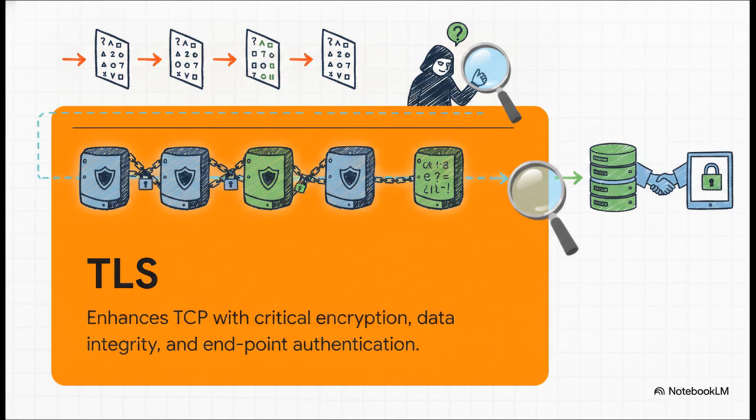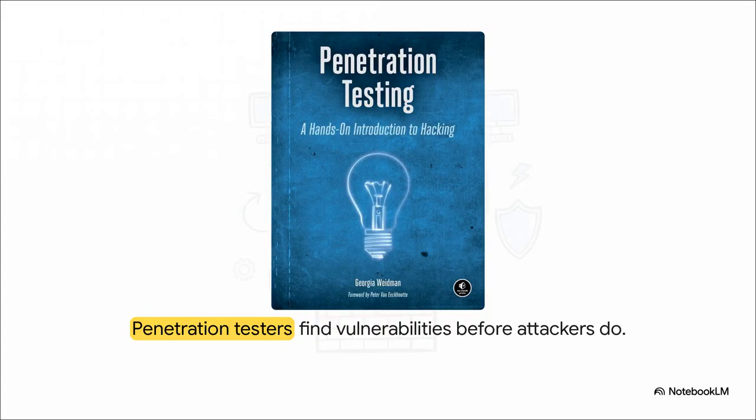Which brings us to perhaps our best defense, ethical hackers. As detailed in resources like Georgia Weidman's penetration testing, ethical hackers actively probe corporate networks, hunting for these exact transport layer vulnerabilities like missing TLS or unpatched UDP services. They do this so they can help clients fix the holes long before the malicious attackers ever find them. It is an ongoing, high-stakes game of cat and mouse.